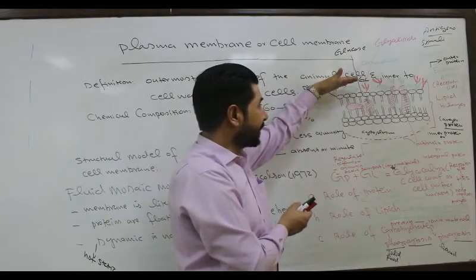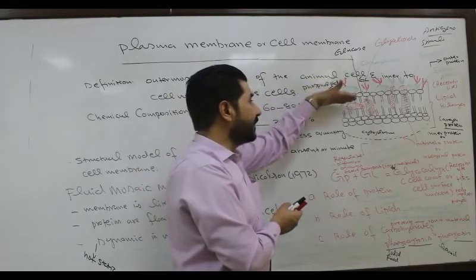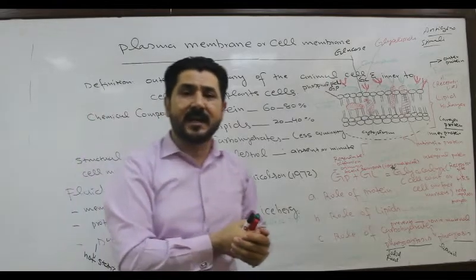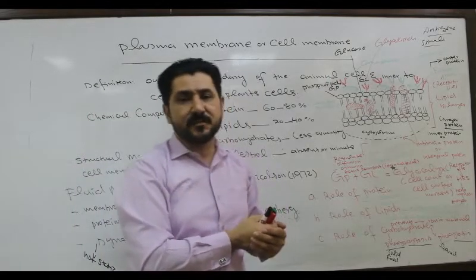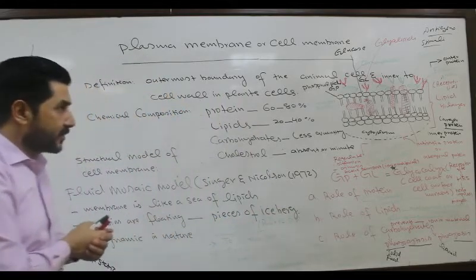Some proteins are confined to the surface, they are called extrinsic proteins. Some are embedded in the fluid layer, they are called intrinsic proteins. Intrinsic proteins are larger proteins, extrinsic proteins are smaller proteins, and both play an important role.